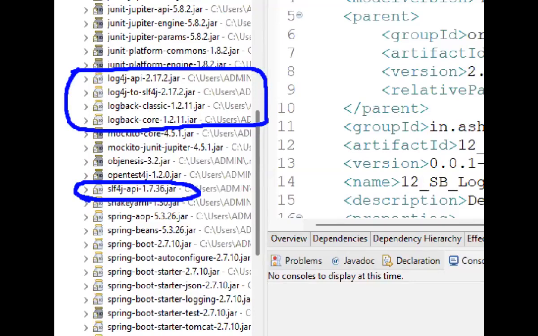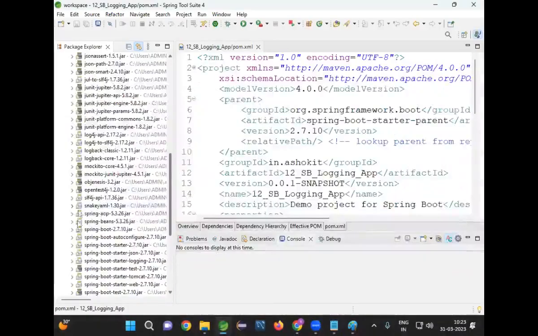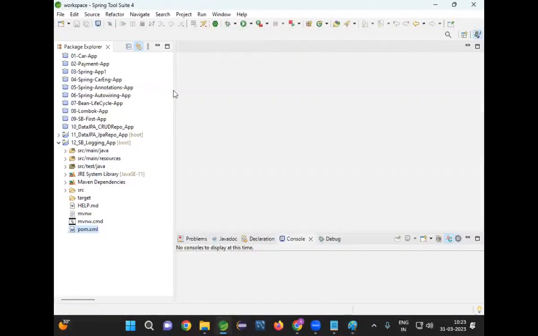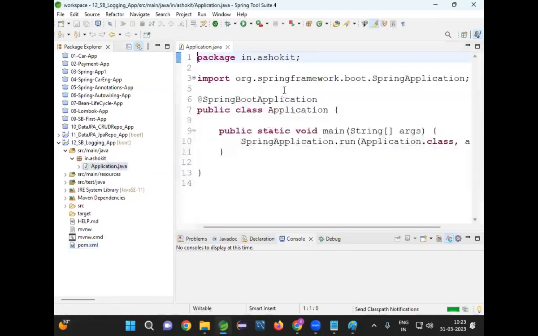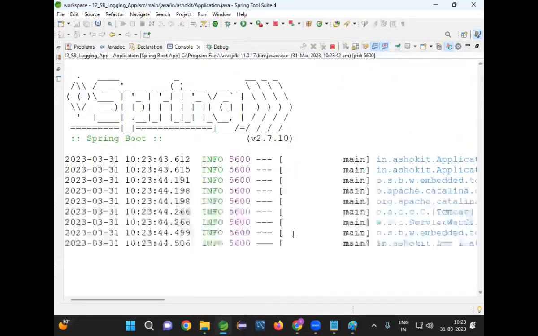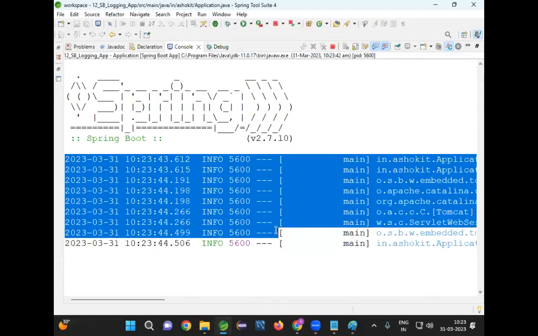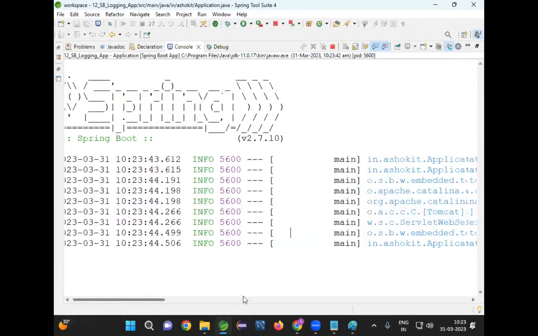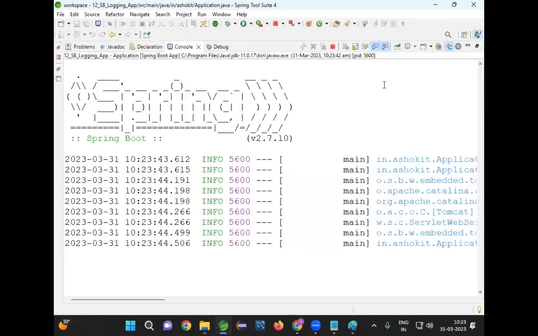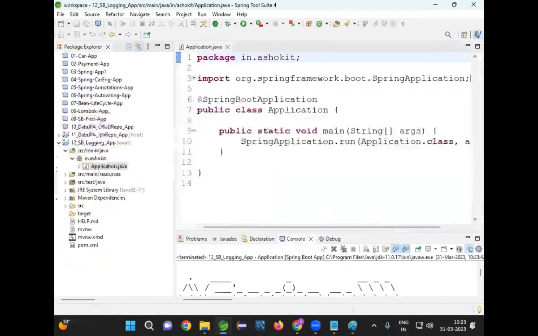Sir, what is log4j? What is SLF4J? We will understand that. Currently, remember that when I create a boot application, by default the logback dependency comes. Now go to this start class and run this application. Run as boot application. Can you see the messages are printed? It is telling Tomcat started on the port number 8080. Okay, let me stop the server.